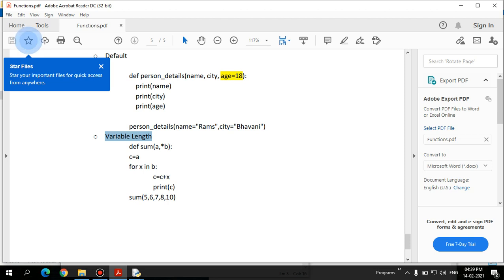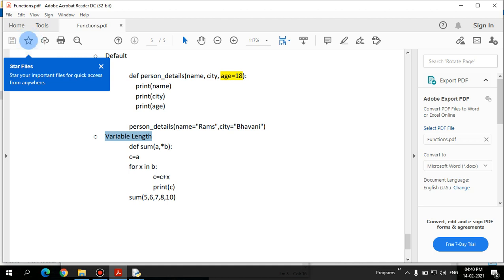In this problem I am going to sum 2 values, but there are scenarios where we don't know how many variables we are going to use. In such scenarios, we can use the star as the variable length, that is the second parameter.